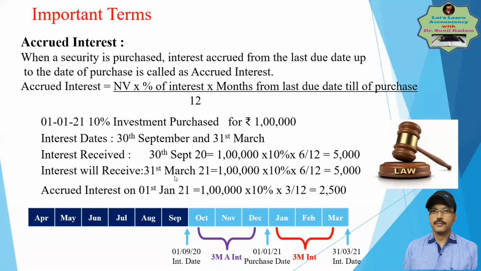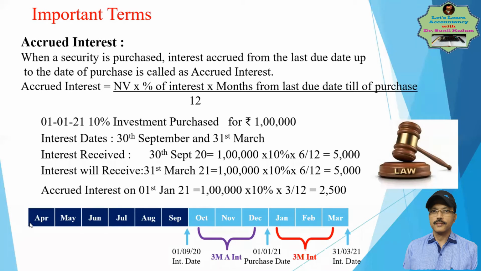On 31st March, it will receive 6 months' interest at 10%, which is 5,000. So this is what happens in the normal course. But if the investment is purchased on 1st Jan 2021, it will still receive 5,000, right? So let us understand the year for this particular company which is going to buy.